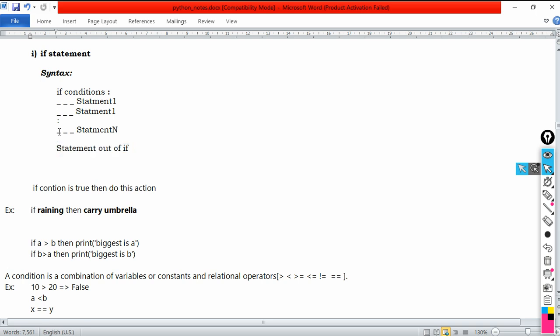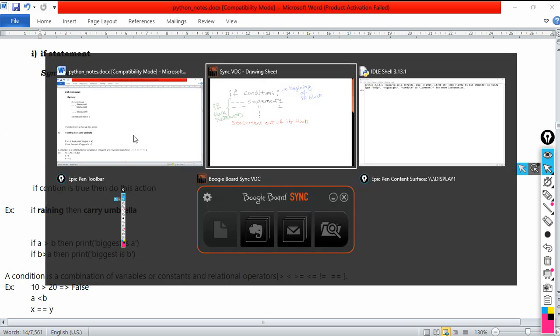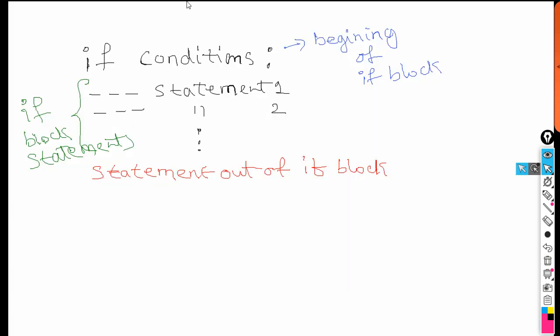The statement you write here is not having the spaces, like this space is not present. So if spaces are not present, this statement is out of this particular if block, meaning it does not belong to the if block. That is the meaning. So let me explain once again the syntax on the board here. Understand carefully, please.